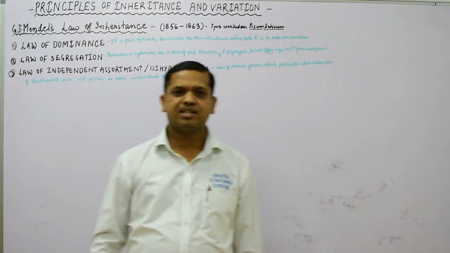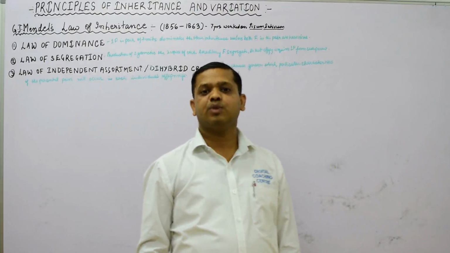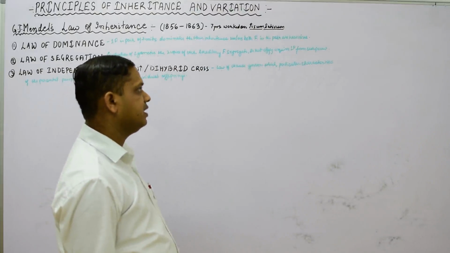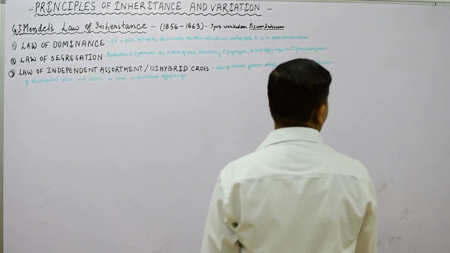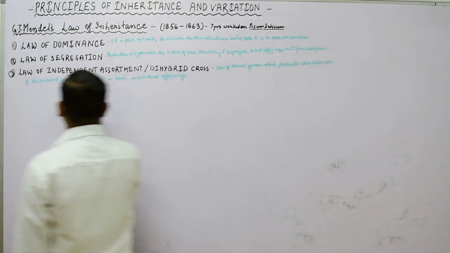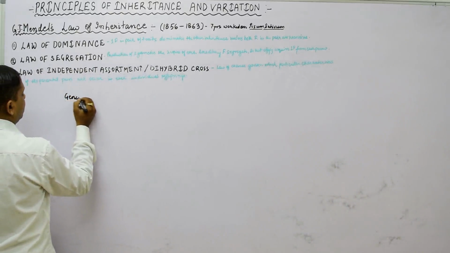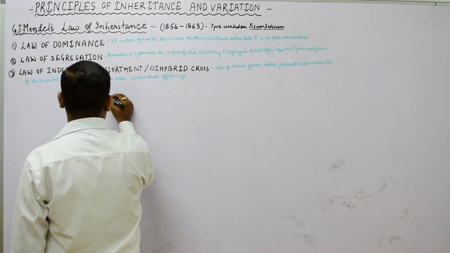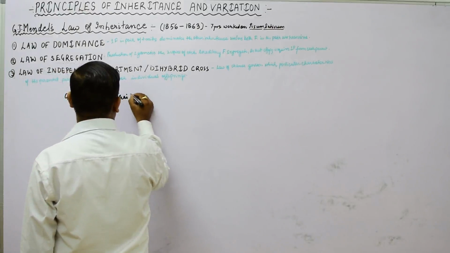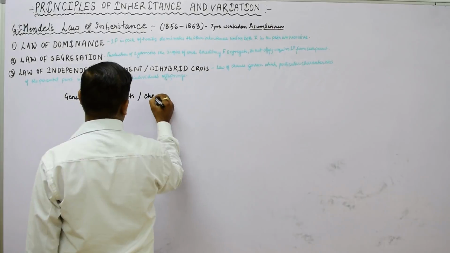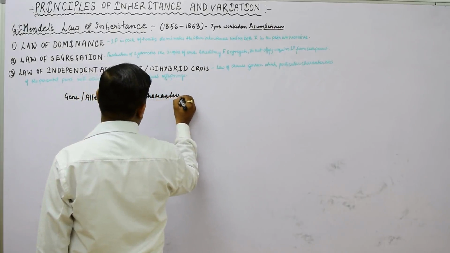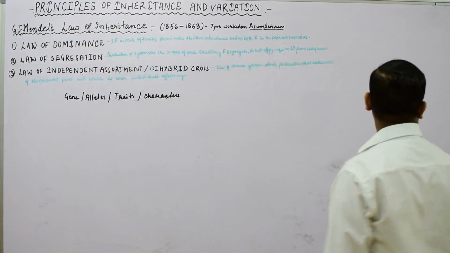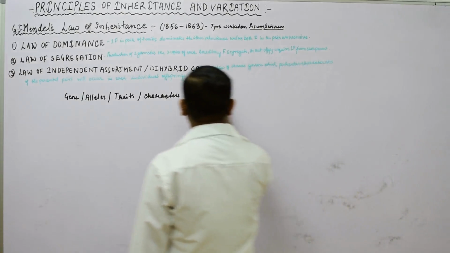Before that, we will understand some genetic terms which are very essential, because without the terms we can't understand the law properly. So the terms which are essential are as follows. First term, we will see what is a gene, or what is an allele. Then what is a trait? What is a character?